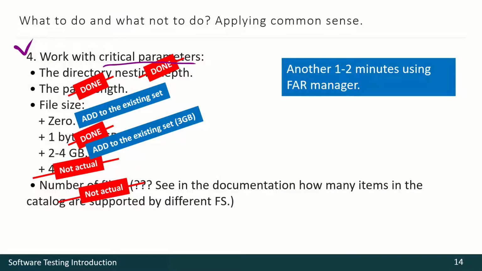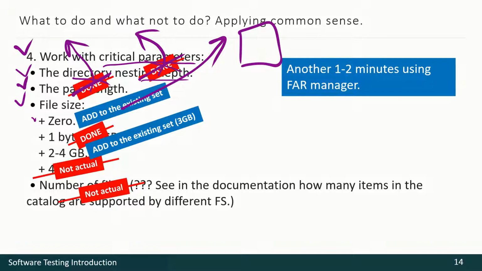Now we are talking about critical parameters. Directory nesting depth: we've already used 5 to 7 levels, so it's done. The length of the path: we've already used several directories, and so the lengths of the paths are different there. So it's already done. File size 0: okay, let's add such a file to our set of data. From 1 byte to 2 gigabytes: done, because I think each and every file we've already used is somewhere between those borders.